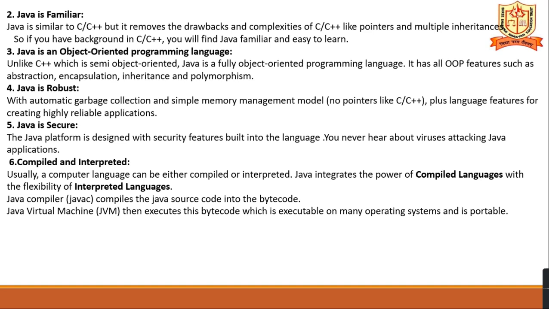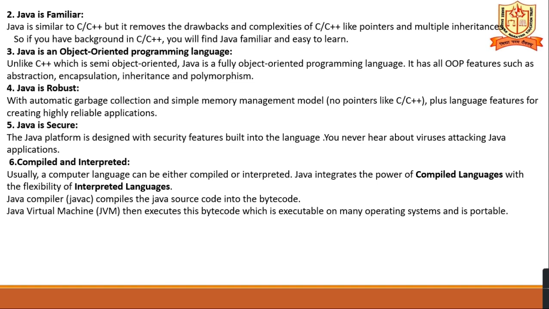Is it clear? So Java is a very secure language, and Java is compiled and interpreted. Usually, a computer language can be either compiled or interpreted. Java integrates the power of compiled languages with the flexibility of interpreted languages. So usually, other computer languages are either compiled or interpreted. Is it clear? But Java has both features. Java is compiled as well as interpreted.